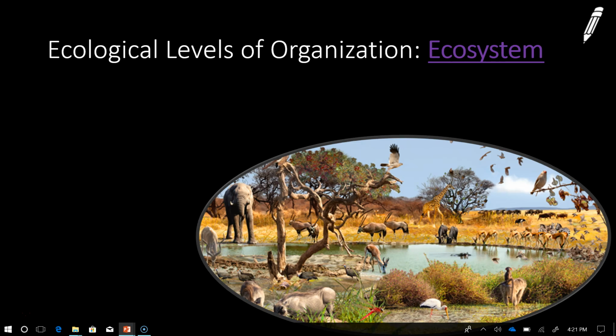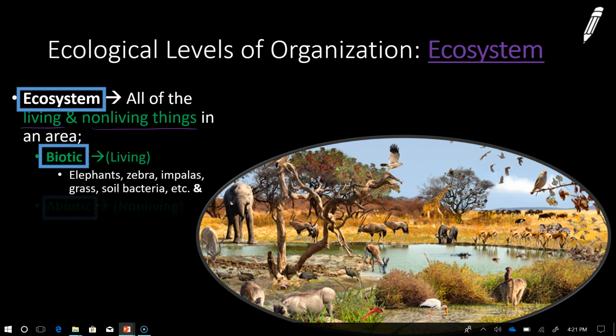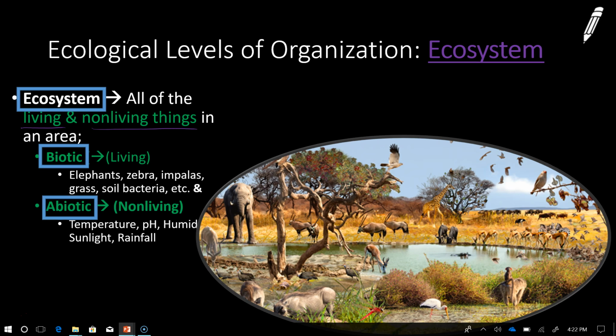After the community, we go to the ecosystem. The ecosystem studies the living and the non-living. Now, in ecology, we have two specific words for this. Living things we call biotic. Biotic meaning living. Non-living things we call abiotic, or non-living things. Examples of abiotic factors would be the temperature, the pH, the humidity, sunlight, and rainfall. Those are all non-living things that are interacting with the life and that the life interacts with.